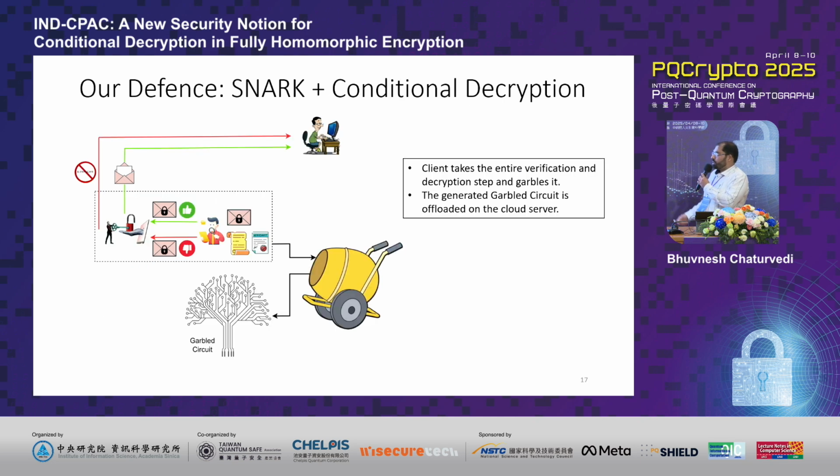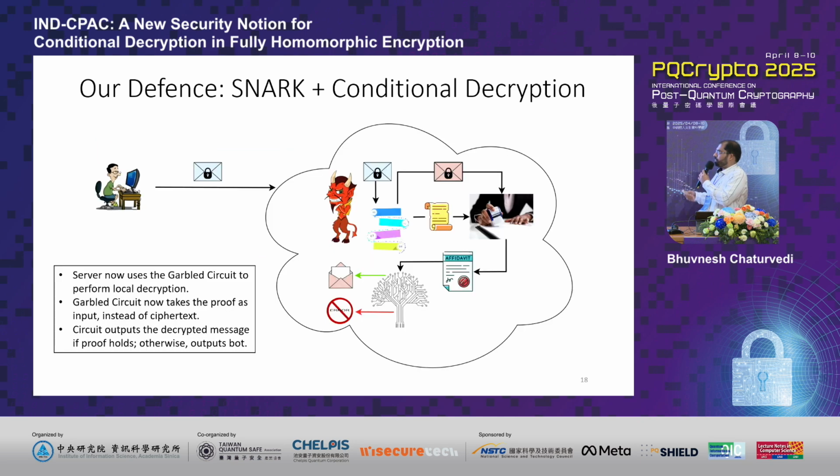So what we do is, we simply take this entire verification scenario plus the decryption scenario, and we use a garbler to generate a garbled circuit corresponding to this entire computation. And once the garbled circuit is generated, we offload it simply to the client or to the cloud server.